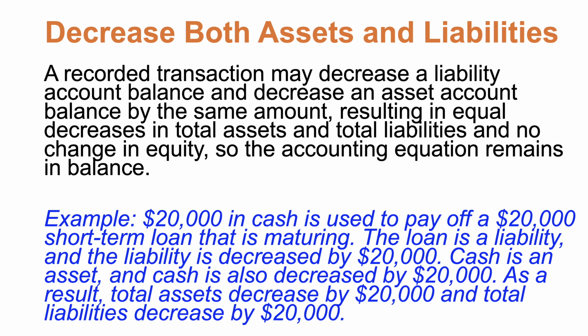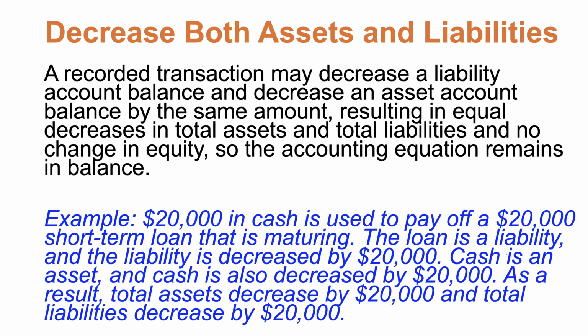Well, when we pay off that loan, it is decreased by $20,000. But how did we pay it off? Well, we decreased our cash by $20,000 as well. So, assets go down, liabilities go down by $20,000 each, and our accounting equation continues to be in balance.